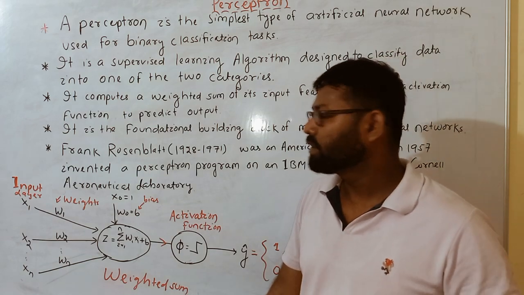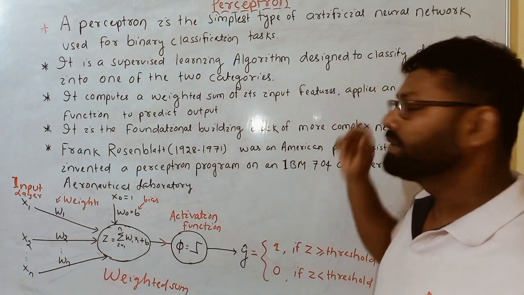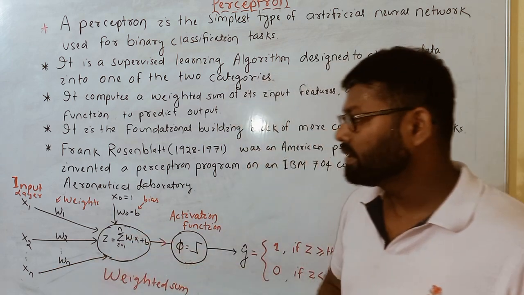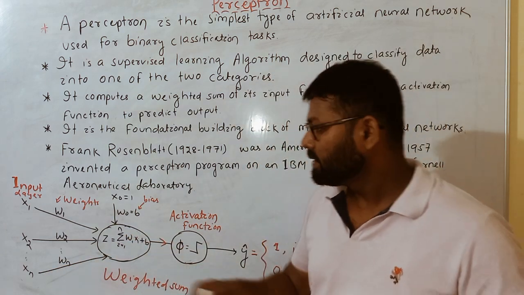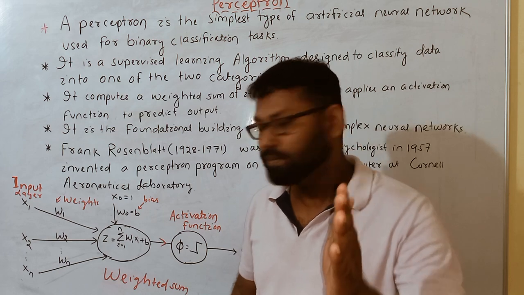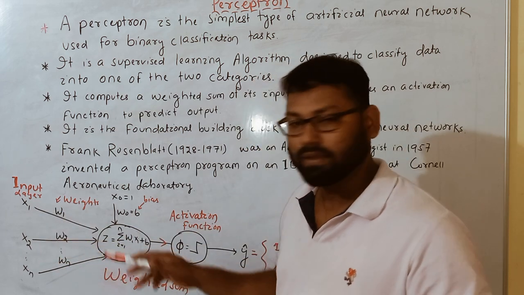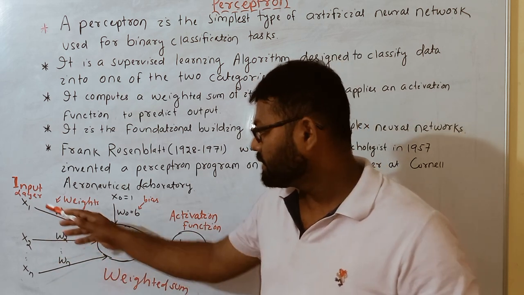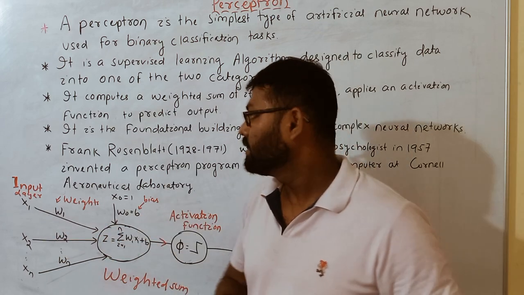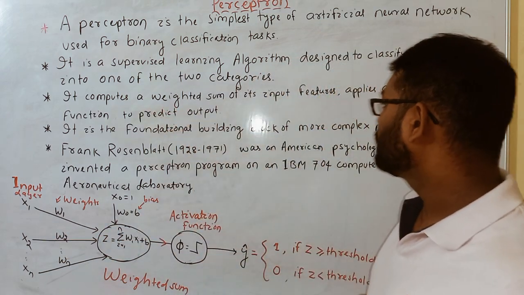Third point is it computes a weighted sum of its input features. So when the inputs are coming, remember that in the data set, this x1, x2, what is this? These are the features. If there are 5 columns, then 5 inputs are coming. If there are 2 columns, then 2 features, then 2 inputs are going to come here. So it computes a weighted sum of its inputs.